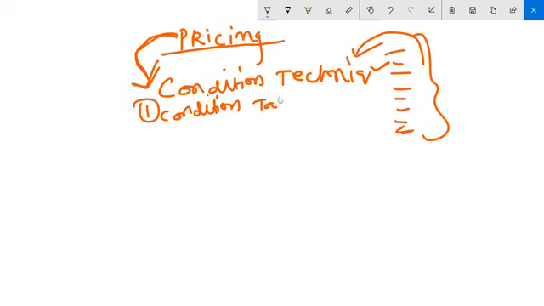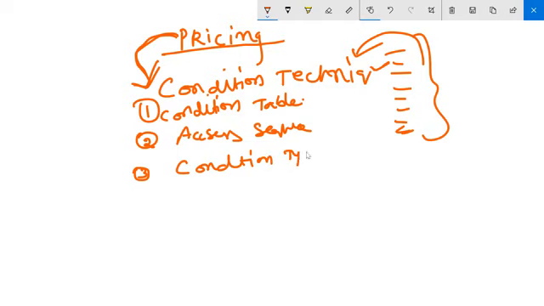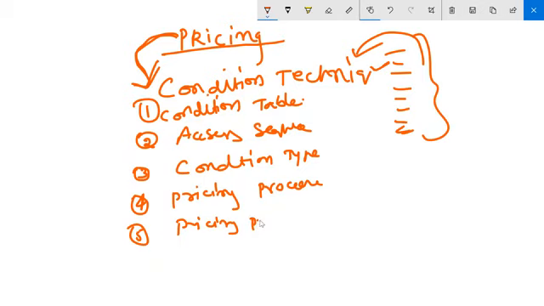Condition table. The second step of condition technique is access sequence. The third step of condition technique is condition type. Fourth step, pricing procedure. Fifth step, pricing procedure determination.